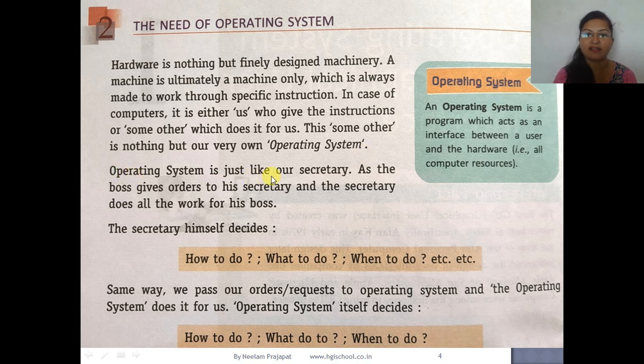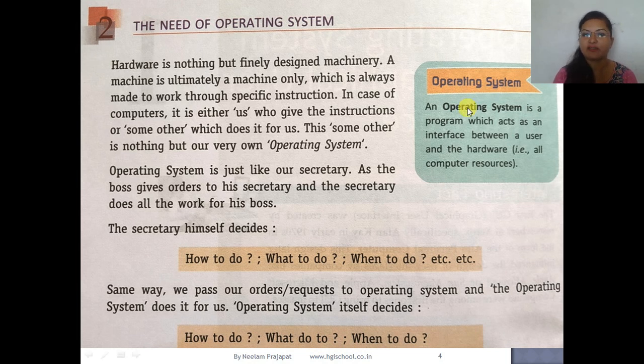The operating system is just like our secretary. As the boss gives orders to his secretary and the secretary does all the work for him, we humans give orders to the operating system, and the operating system makes the hardware parts work.